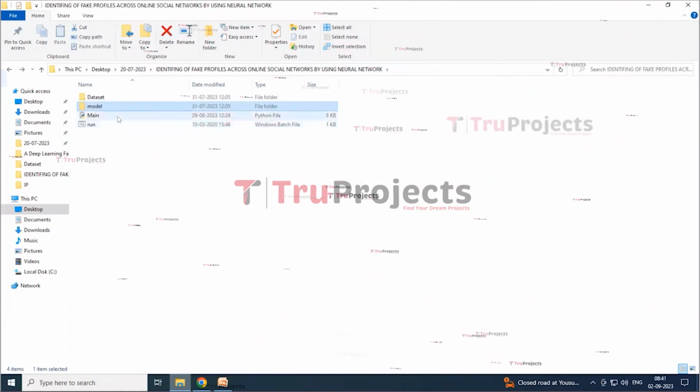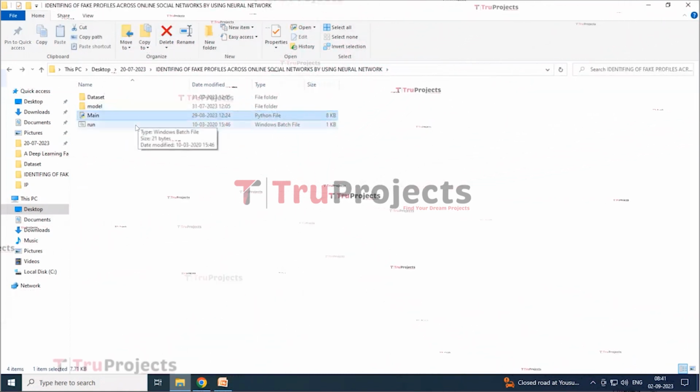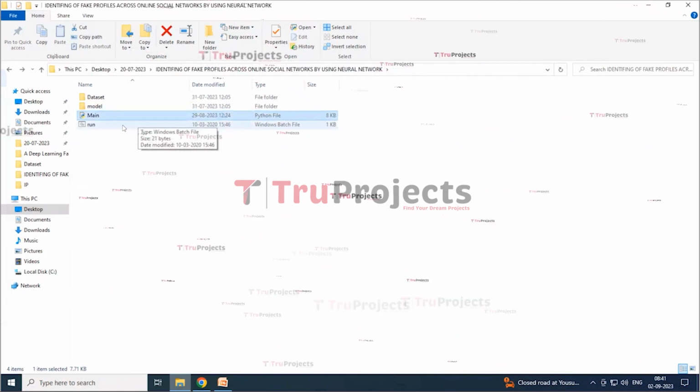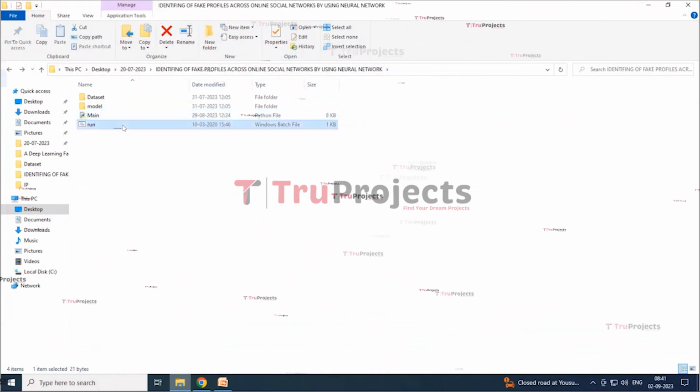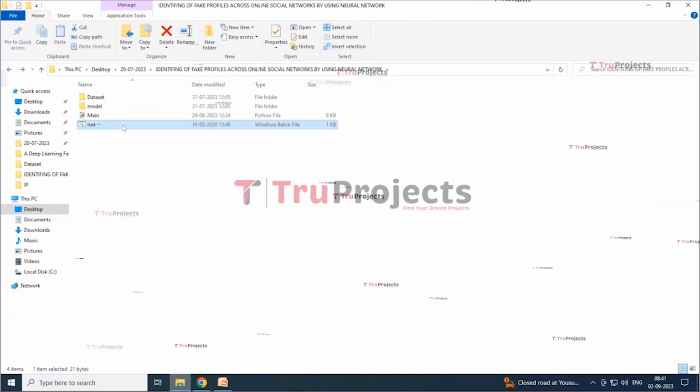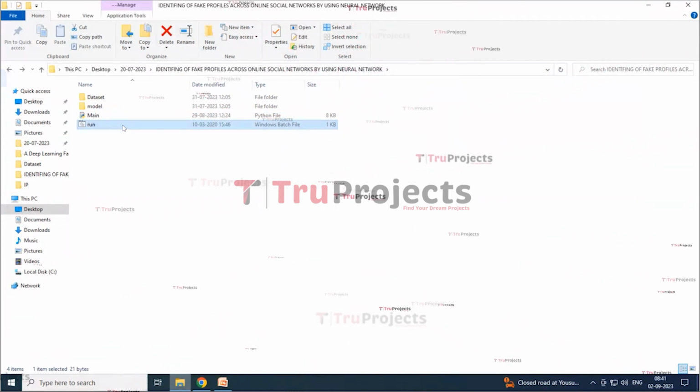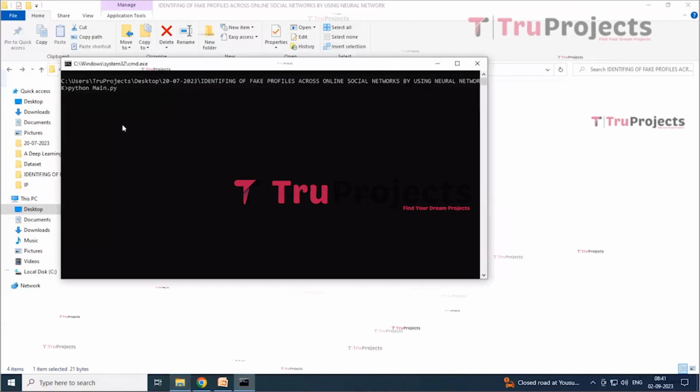And here this main is the Python file which contains the Python script. And here this is the run.bat file. Instead of executing the program in the command line interface, we created a Windows bat file to execute the project. So now to run the project, double click on the run.bat file.